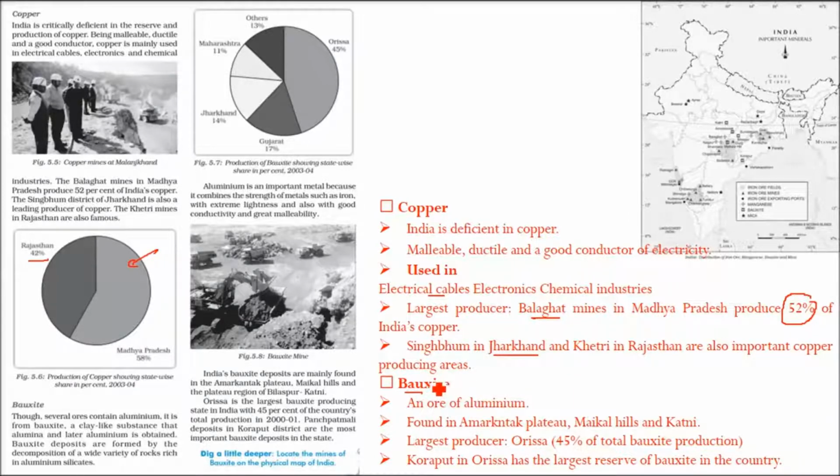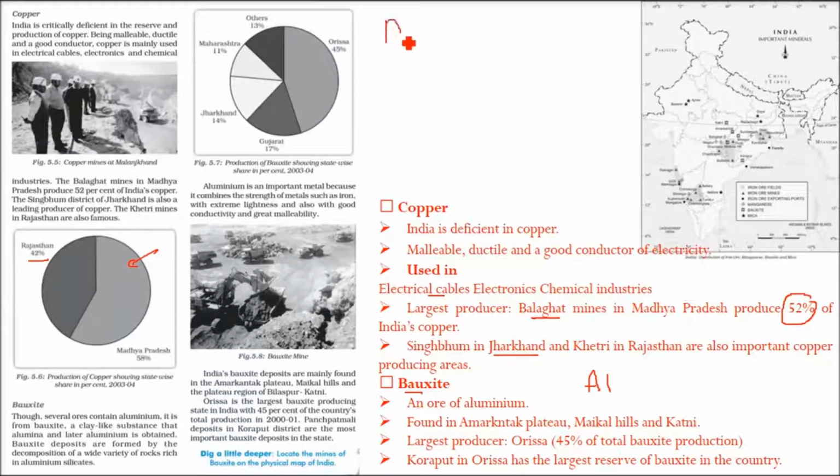Coming to bauxite. Bauxite is known as an ore from which aluminium is extracted. Why are we talking about aluminium? Because there is a clay-like substance called alumina, and from there we extract aluminium.